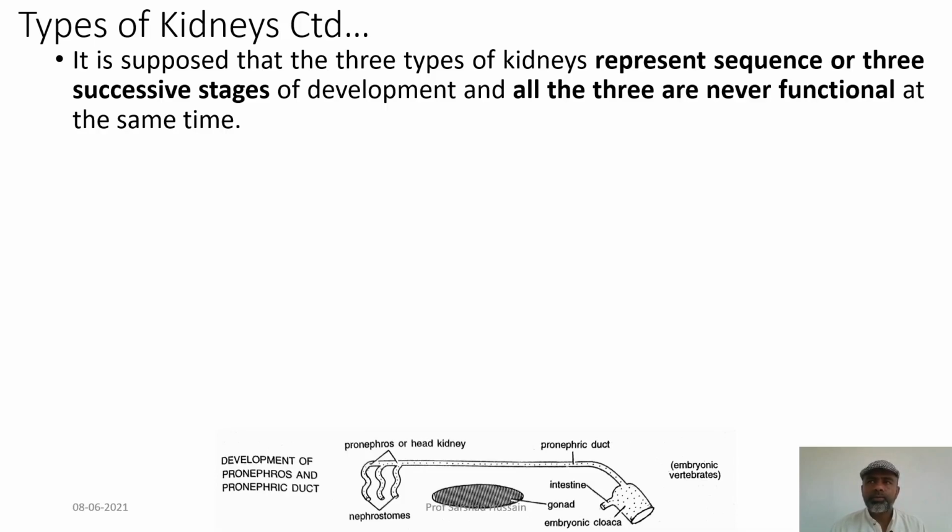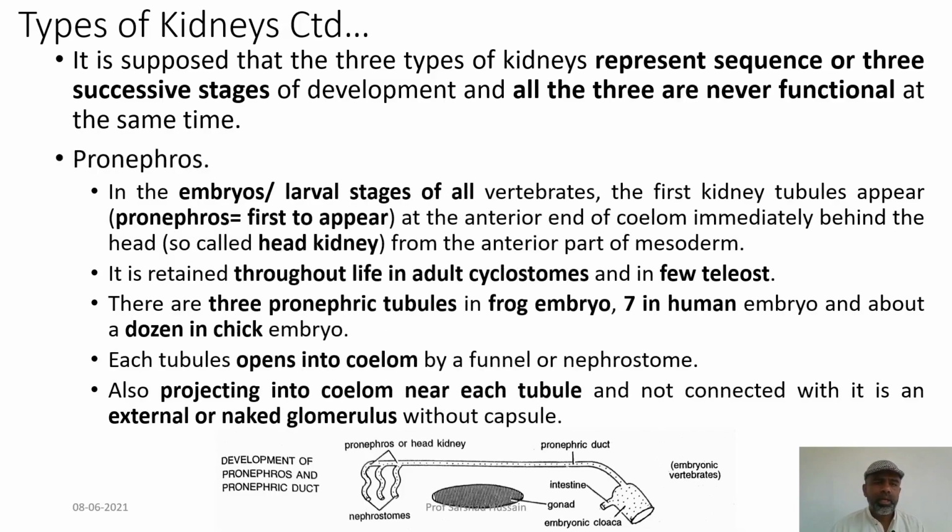So, prior to it, it was mesonephros, and prior to it, it was pronephros. So, you can say from the primitive kidney, the first step is the pronephros, second is the mesonephros, and third is the metanephros. Let us look at the pronephros now.